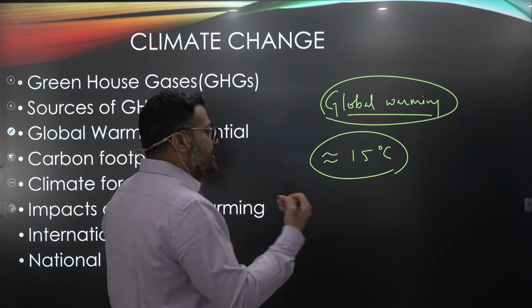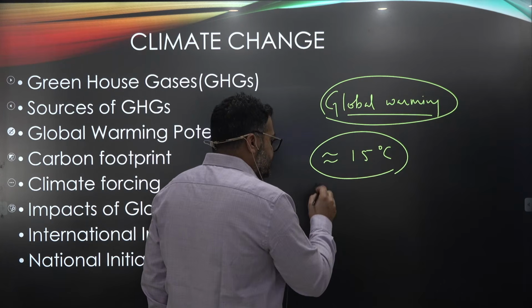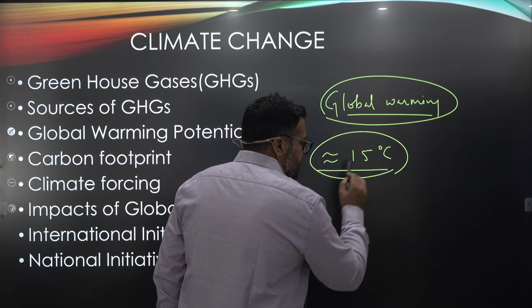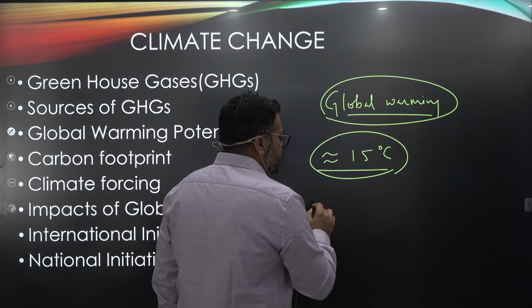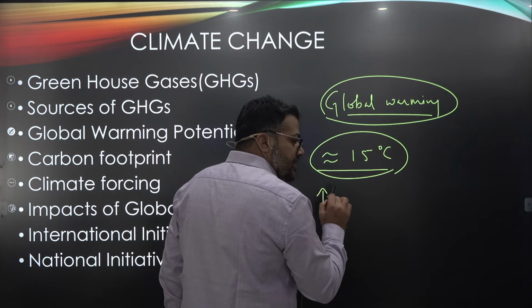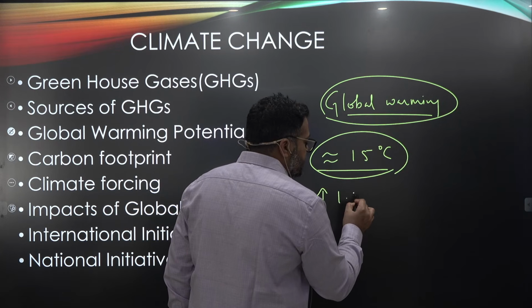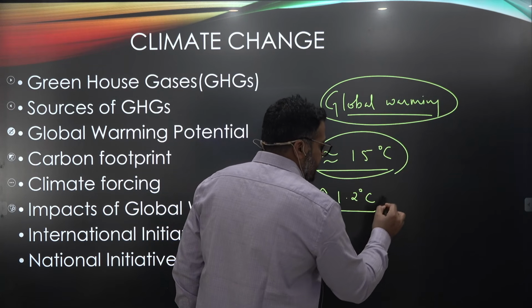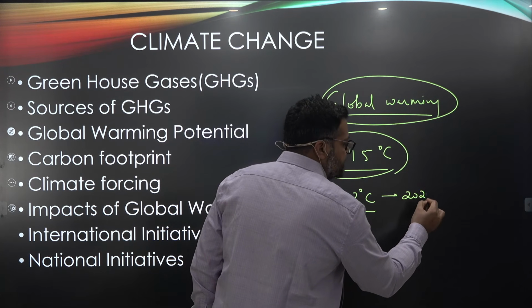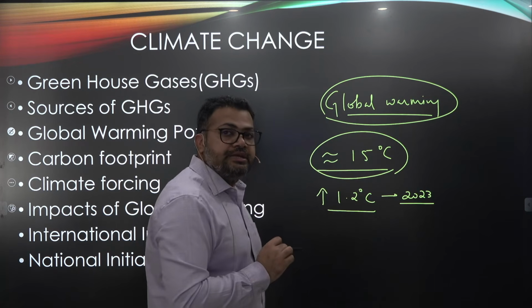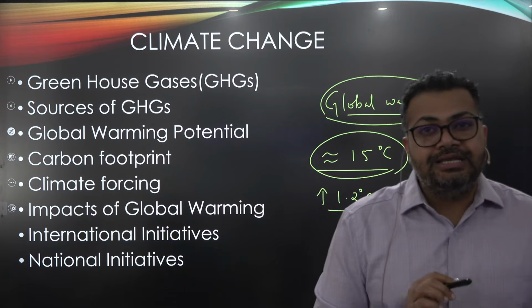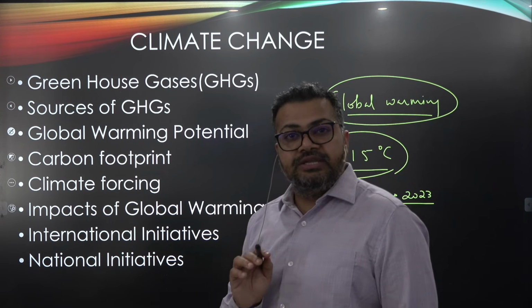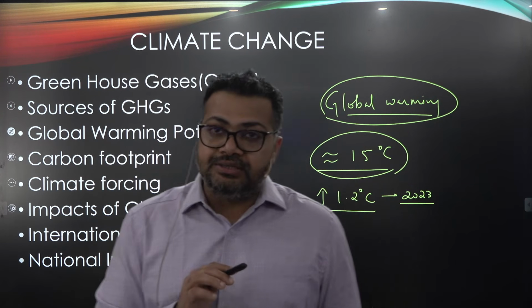So just to give you a little point of view here, it is said that the average temperature, which is 15 degrees Celsius, has already increased by up to 1.2 degrees Celsius by the year 2023. By the year 2023, the average temperature has already increased by 1.2 degrees Celsius. That means previously it was 15 degrees Celsius, now it is 16.2 degrees Celsius.